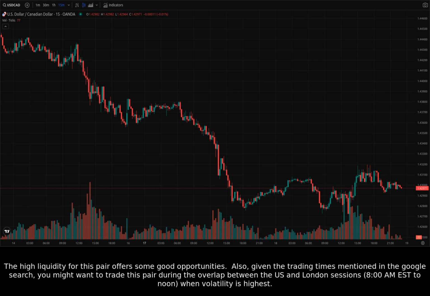The high liquidity for this pair offers some good opportunities. Also, given the trading times mentioned in the Google search, you might want to trade this pair during the overlap between the US and London sessions, 8 a.m. Eastern Standard Time to noon, when volatility is highest.